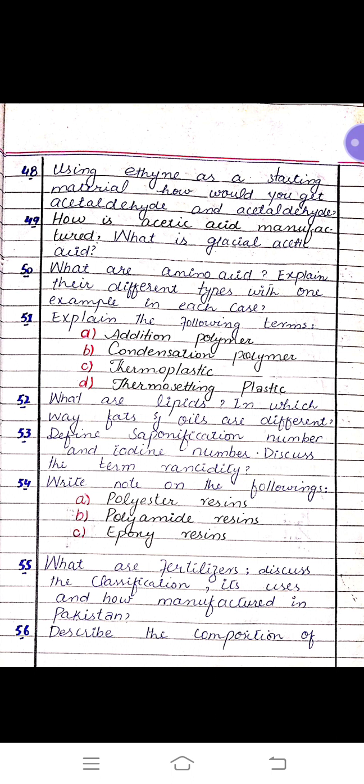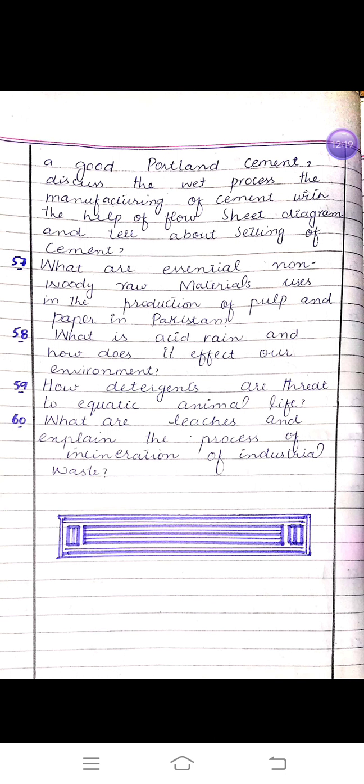Question 55: what are fertilizers? Discuss the classification, its uses, and how manufactured in Pakistan. Question 56: describe the composition of a good Portland cement. Discuss the wet process, the manufacturing of cement with the help of flow sheet diagram, and tell about setting of cement.